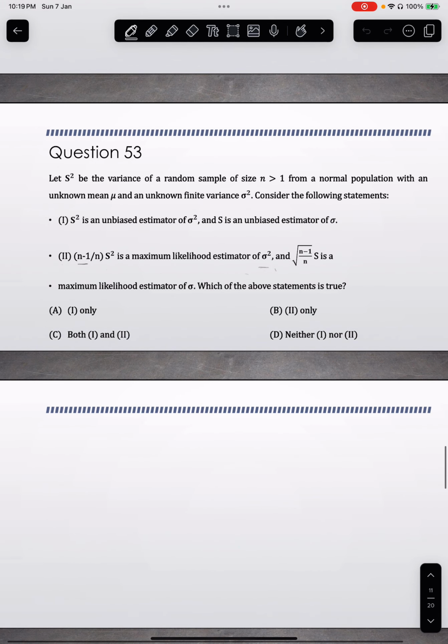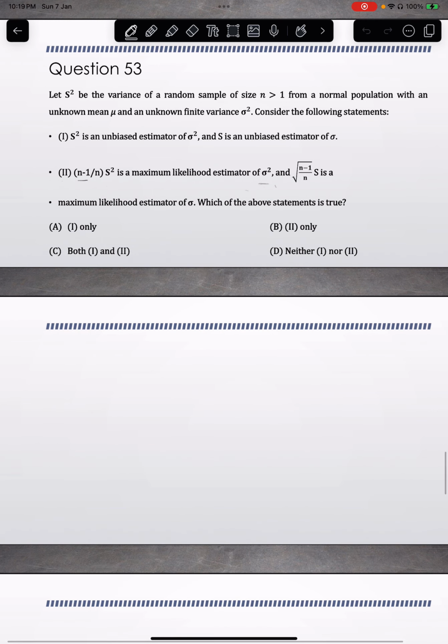So the question says: let S squared be the variance of a random sample of size n greater than 1 from a normal population with an unknown mean mu and an unknown finite variance sigma squared. Consider the following statements. Number one, S squared is an unbiased estimator of sigma squared and S is an unbiased estimator of sigma. Number two, (n minus 1) by n times S squared is the maximum likelihood estimator of sigma squared, and root of (n minus 1) by n times S is the maximum likelihood estimator of sigma. Which of the above statements do you think is true? A is 1 only true, B is 2 only, C is both 1 and 2, and D is neither 1 nor 2?